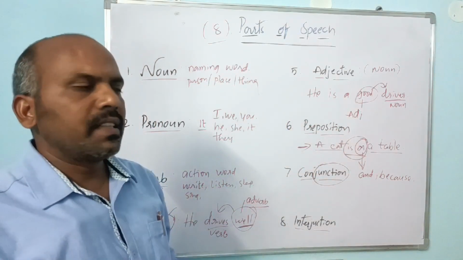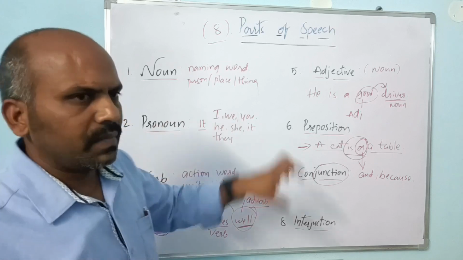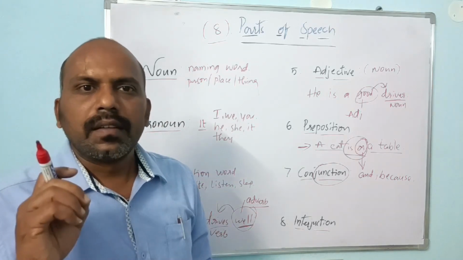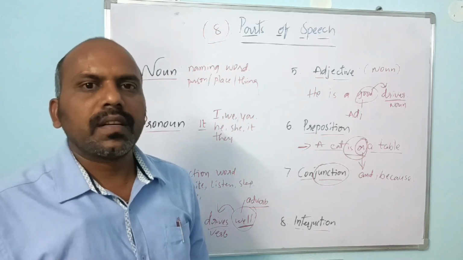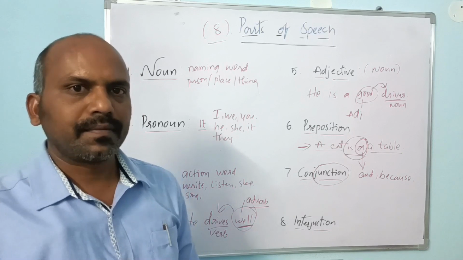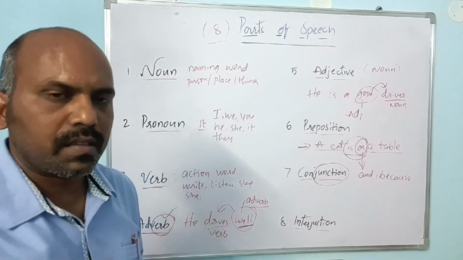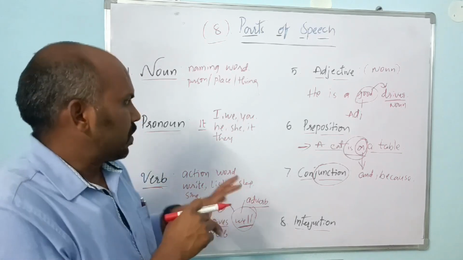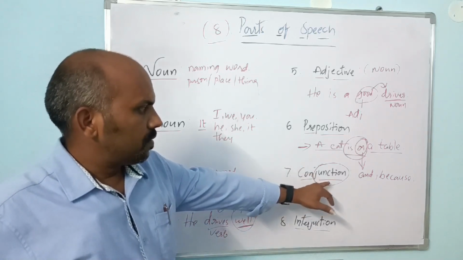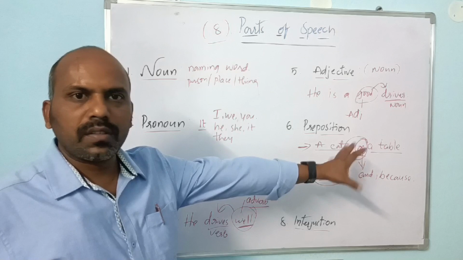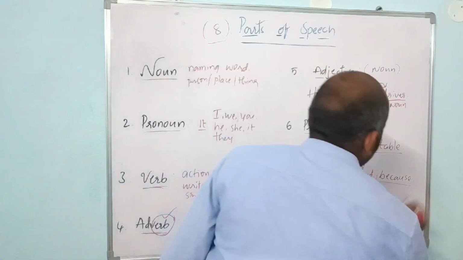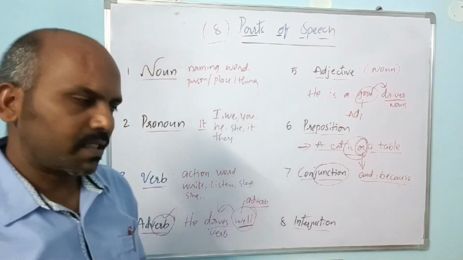So there's a logic in each and every name, each and every title. But the thing is, we have to learn logically, remember logically, and wherever needed, present logically. That's what I am giving: what is the logic in the titles, right? So it is a conjunction which connects two or more than two sentences, and those words are called conjunctions, right?